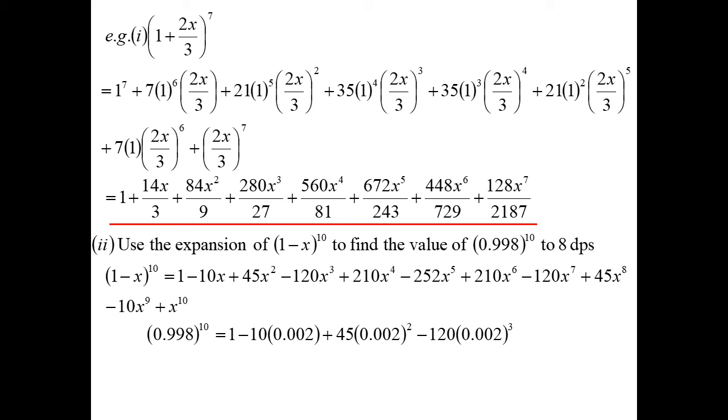But they only want it to 8 decimal places, so I can stop at the power of 3. Because after that, to 8 decimal places, every one of those would be 0. So you can avoid total embarrassment and now go, oh, well, I can work that out. And there it is. 0.98017904. Yes. Maths in the real world.